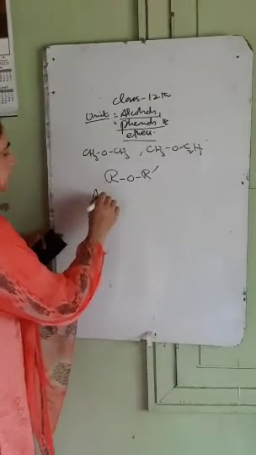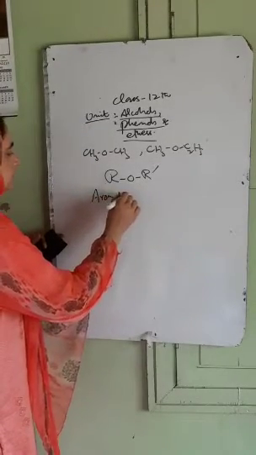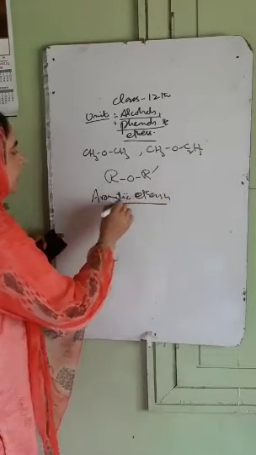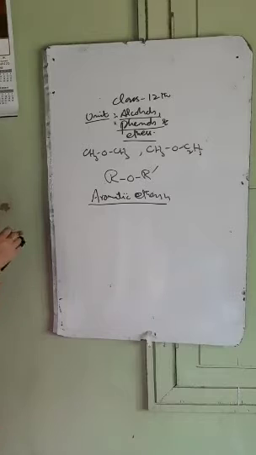Aromatic ethers. Aromatic ethers are those ethers where R and R dash groups are aryl in nature. Or we can also say that in aromatic ethers, the R and R dash groups are either both alkyl or aryl groups, or one may be an alkyl and the other an aryl group. Those are called aromatic ethers.